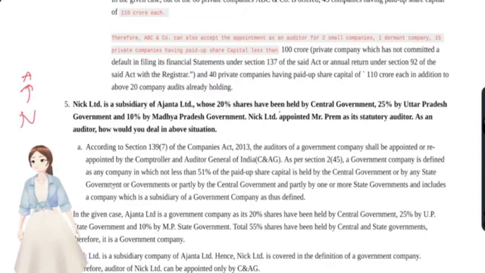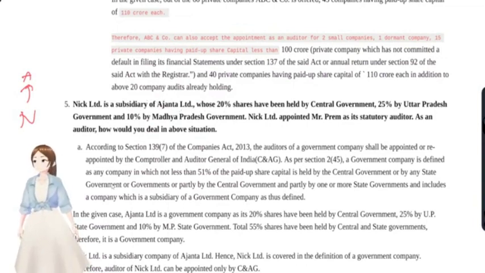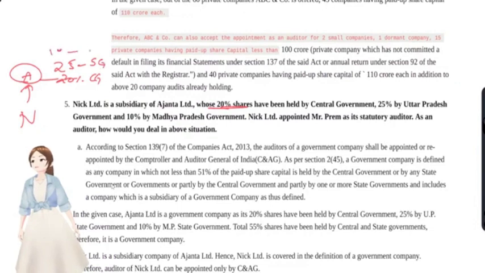Whose shares have been held, 20% by central government, 25% by state government, UP state government, and 10% by Madhya Pradesh government, that is again state government.